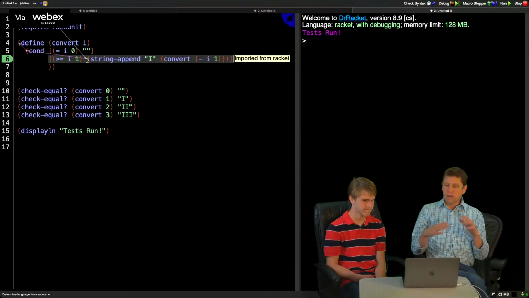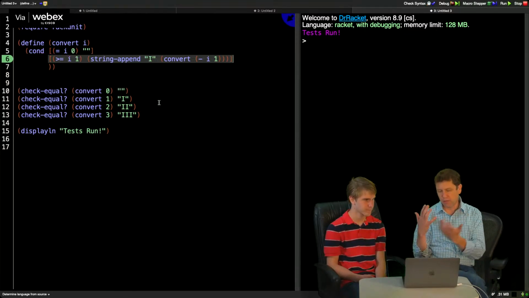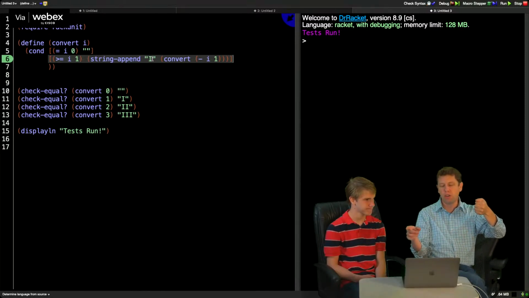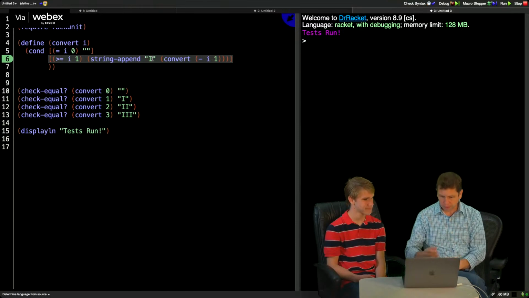And what we did here was recursive. So if you don't work a lot with recursive stuff, this might seem a little mind bending, but I'm just saying, I'm going to take an I and I'm going to output that, put it in my buffer. And then I'm going to say, okay, and then whatever convert would do with one less than whatever I was given, smash all those things together, and that's what I'm going to show the user.